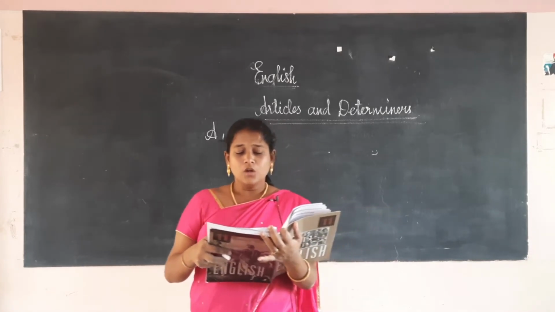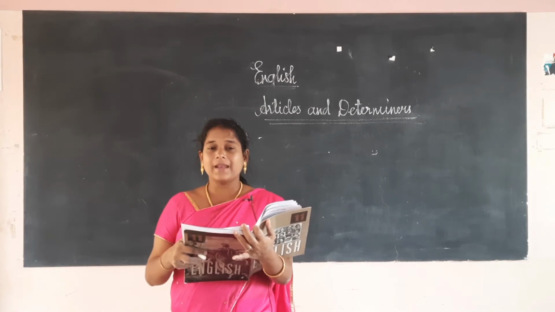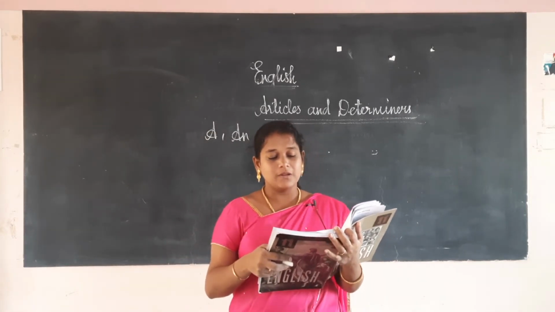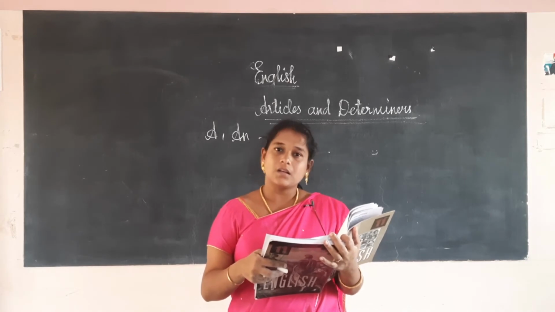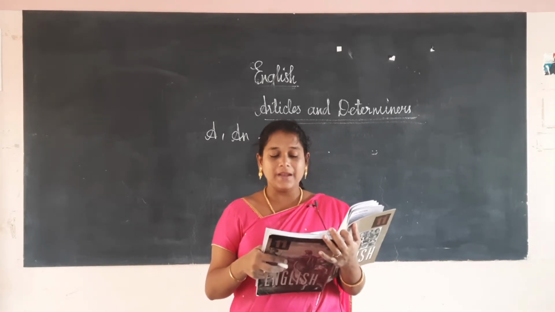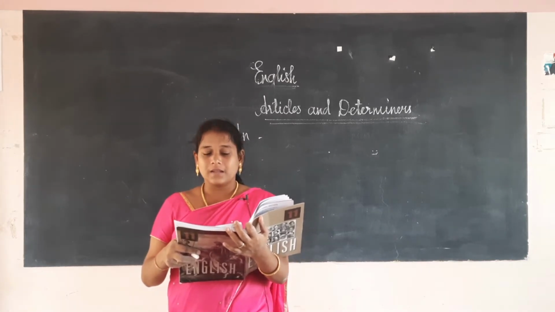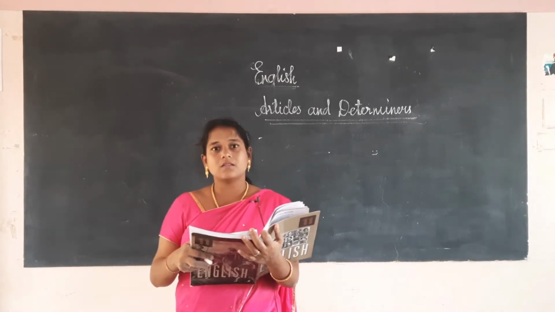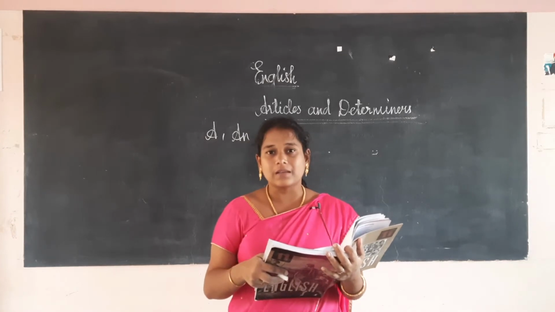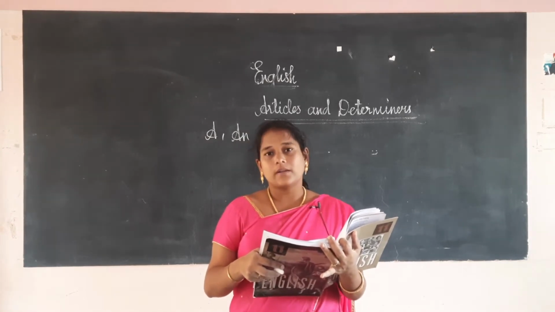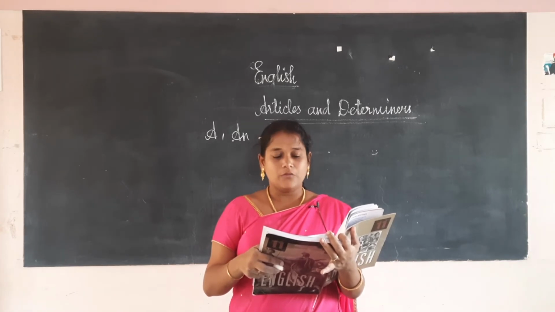To indicate cost, speed and frequency, we will use the indefinite article in front of the cost, speed as well as the frequency. The milkman sells a liter of milk, one liter, it shows the quantity. A liter of milk for rupees 45.